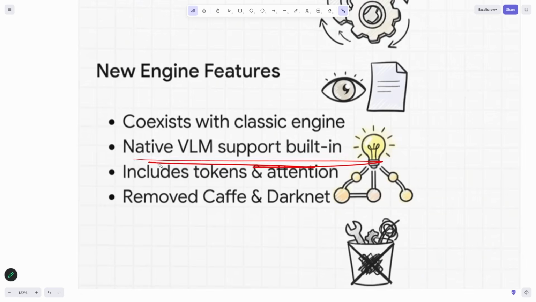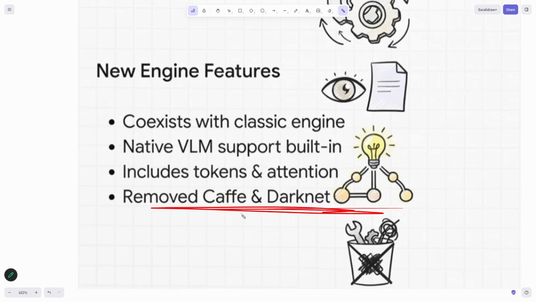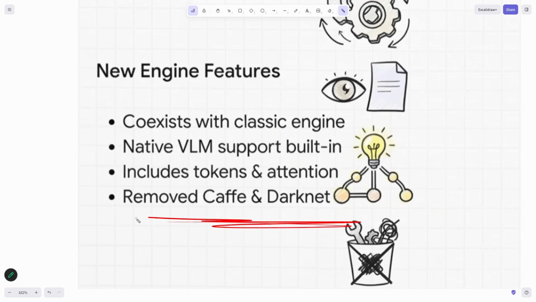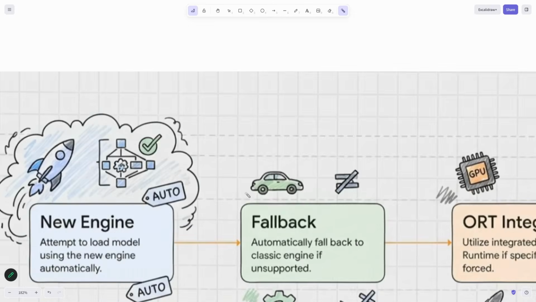Okay, native vision language model support built in. This is the part which changed the new deep learning engine. These are the kind of updates I'm talking about. It includes tokens and attention processing, which is continuous changing shapes in neural networks, and removes Caffe and Darknet, which are the old dependencies which were used for pre-processing earlier. Okay, Darknet and Caffe were the old pre-processing techniques in OpenCV.